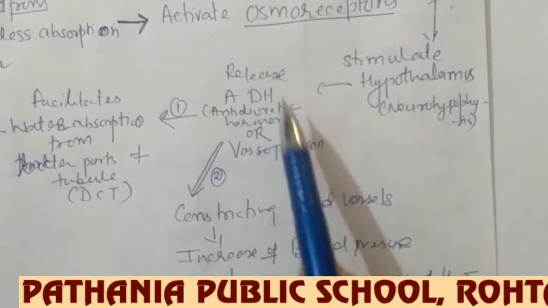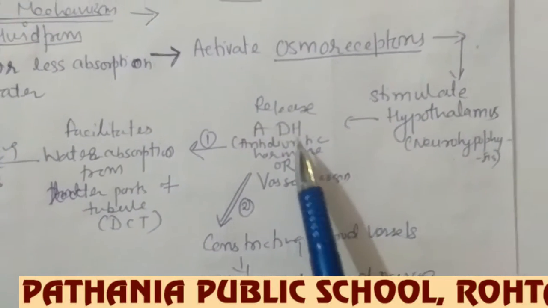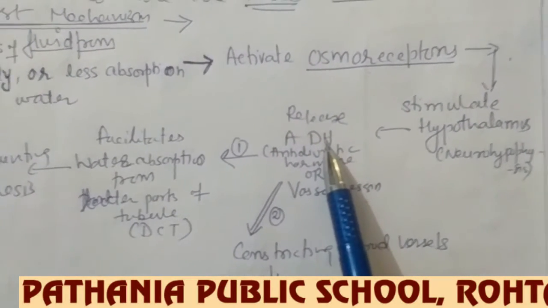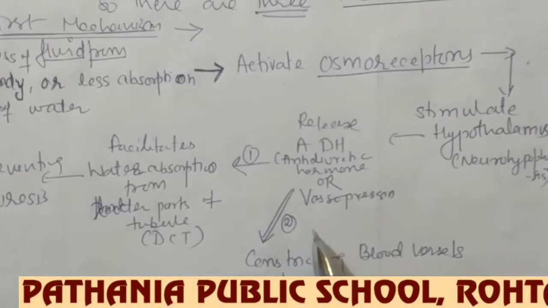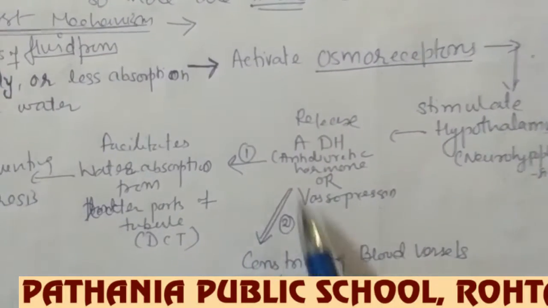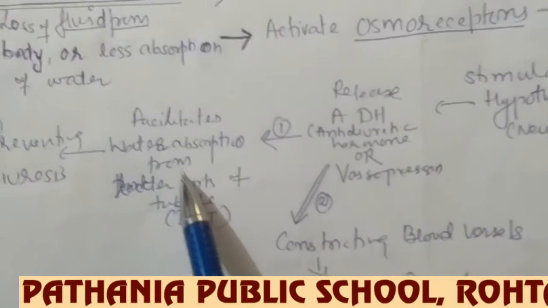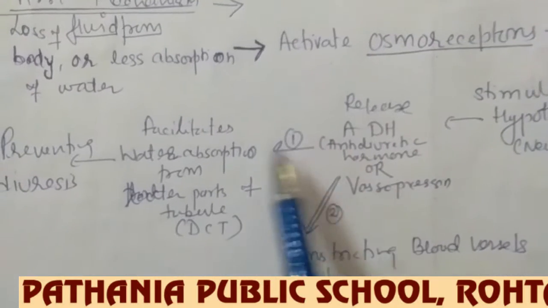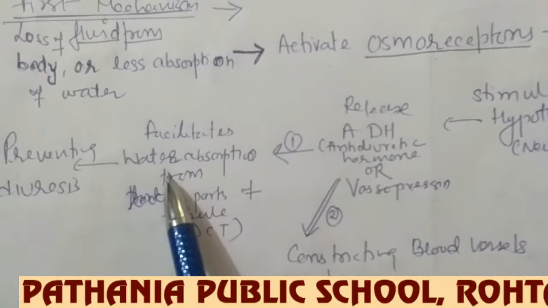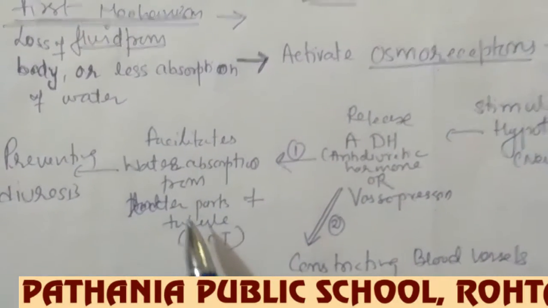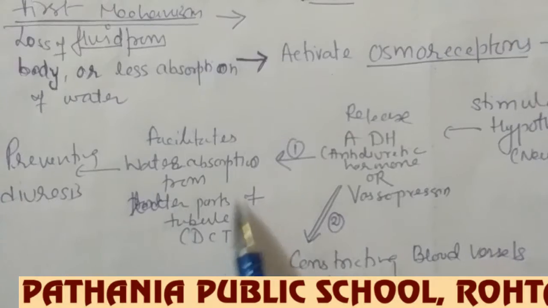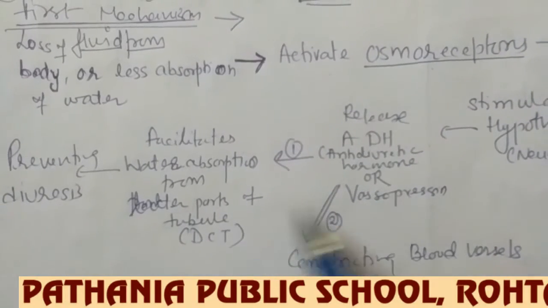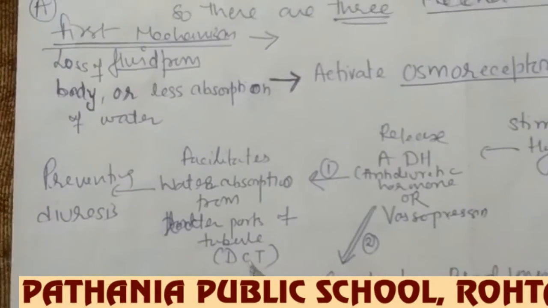This antidiuretic hormone regulates the kidney in two ways. The first way is that this ADH facilitates the absorption of water from the latter part of the tubule, that is the DCT. It will promote the absorption of water from the DCT.